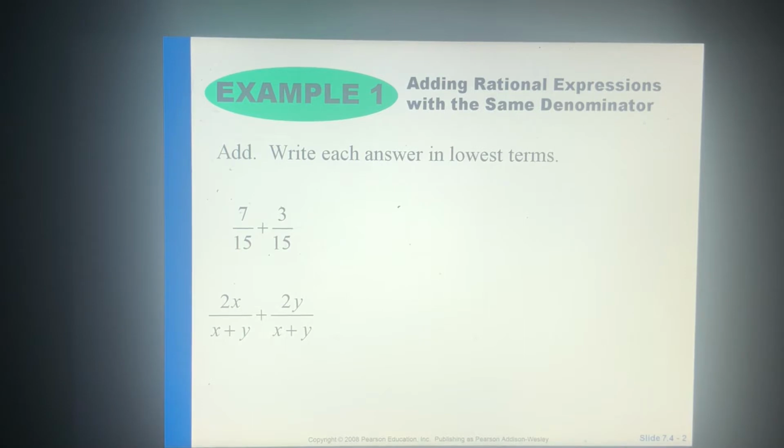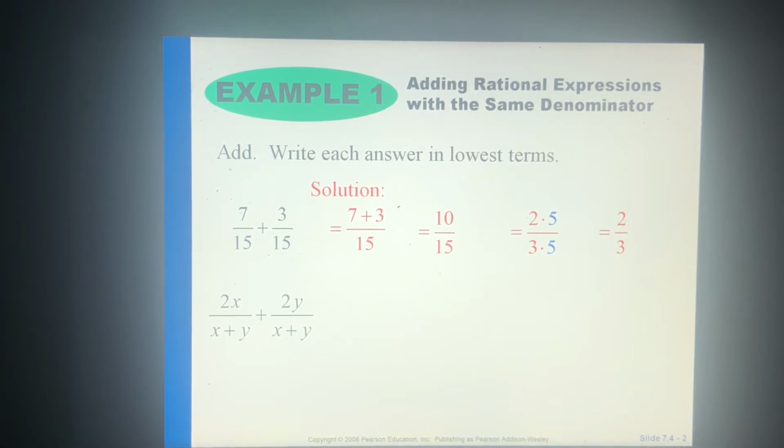All right, so first thing, these are our first two examples. If you want to write those down. We always want to make sure the denominator is the same. In this case it is. So we've got 7/15 plus 3/15. And all you need to do here is just add the numerators. So you get 7 plus 3, which is 10. So you end up with 10/15. From here you could factor out, they both have a 3 and they both have a 2 in common. Or you could just divide top and bottom by 5, and you would end up with 2/3.